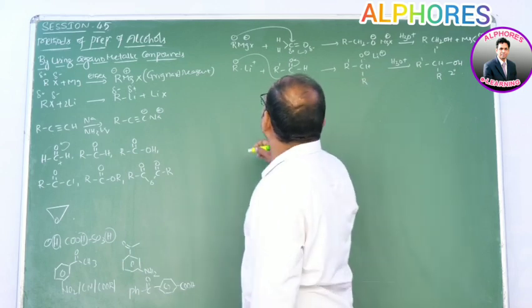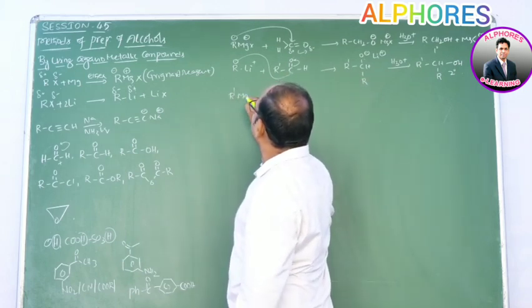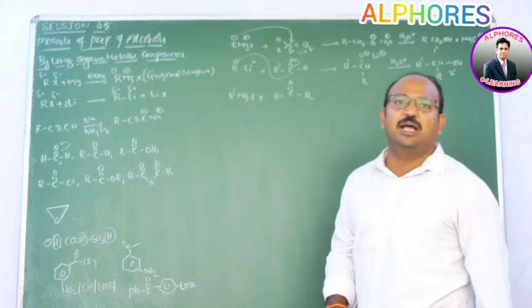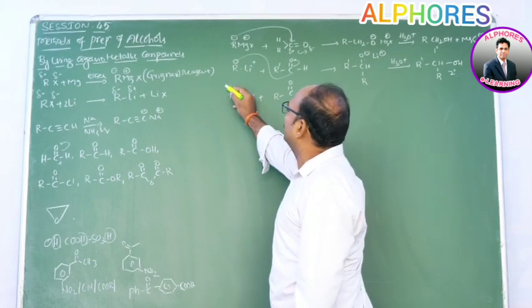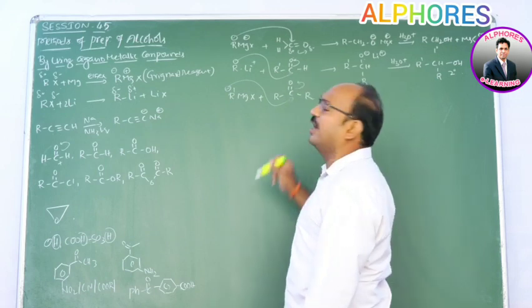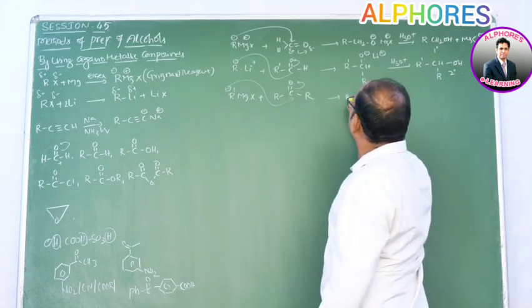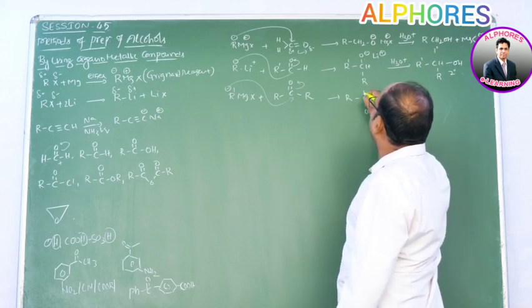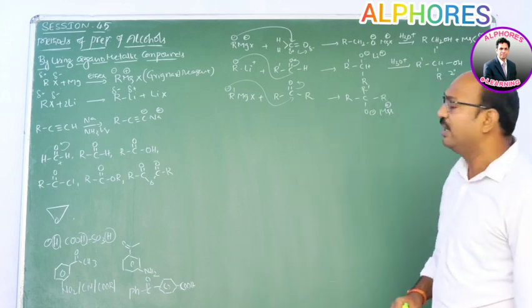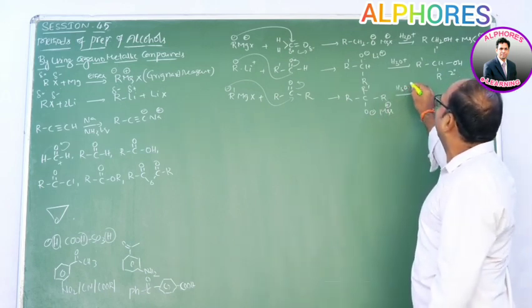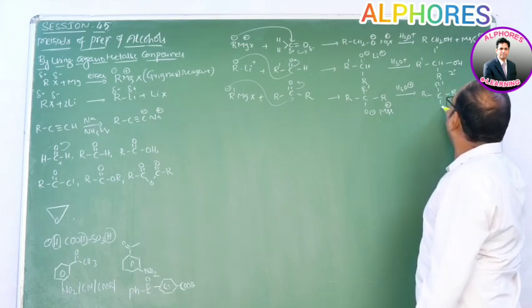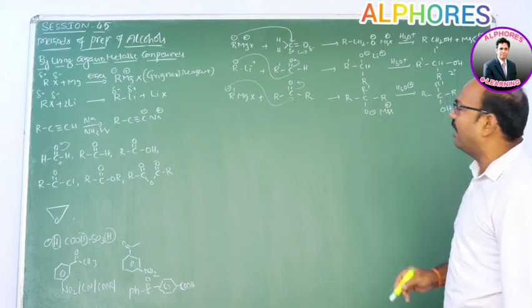Now let us assume the same Grignard reagent, say R'MgX, reacts with a ketone RC=OR. From R'MgX we get R'minus. This R' minus attacks the carbonyl carbon. The resultant is RCO minus with R and R', along with MgX plus. Upon hydrolysis we get a tertiary alcohol. Hope you are getting clear here. So with different carbonyl compounds we get different alcohols.